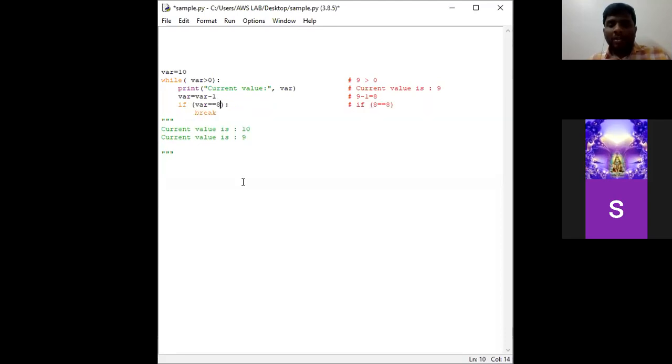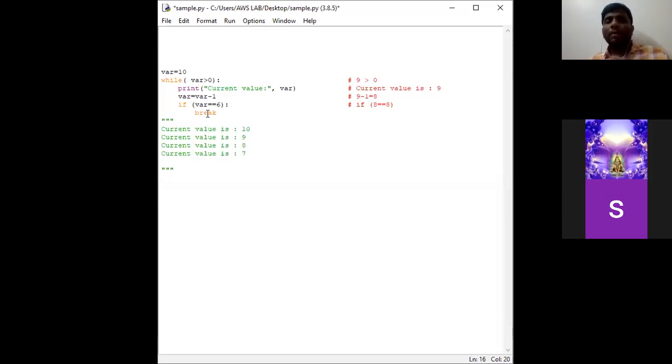Suppose I mention var is equal to 6. Then what happens is this will be printed: the current value is 8 and the current value is 7. In the next iteration it checks the if condition: is 6 equal to 6? When 6 is equal to 6, the body consists of break, so the program will exit out of the loop.